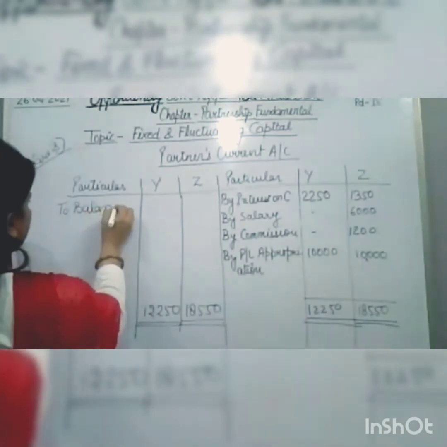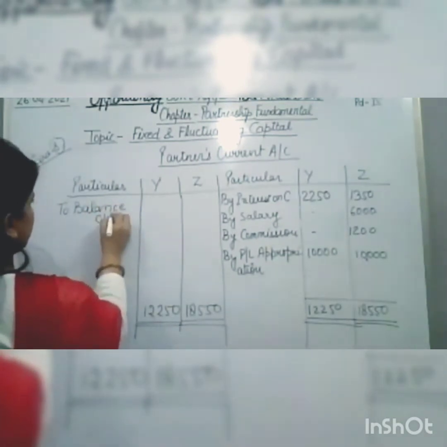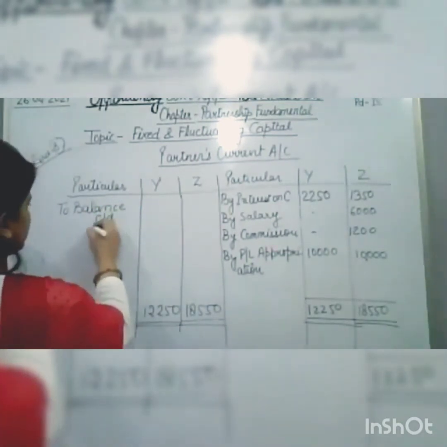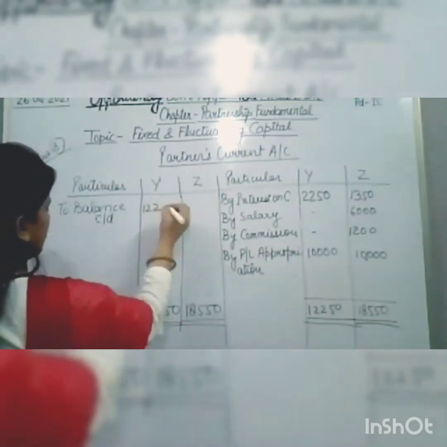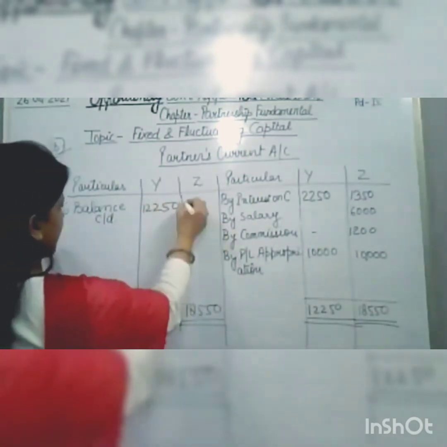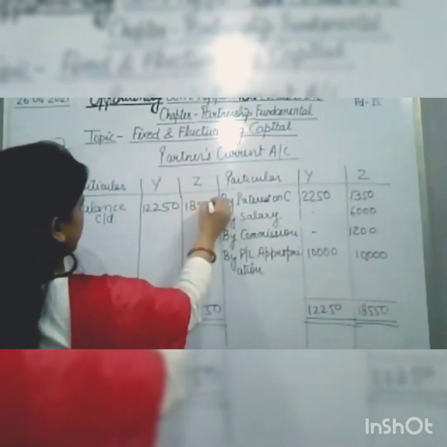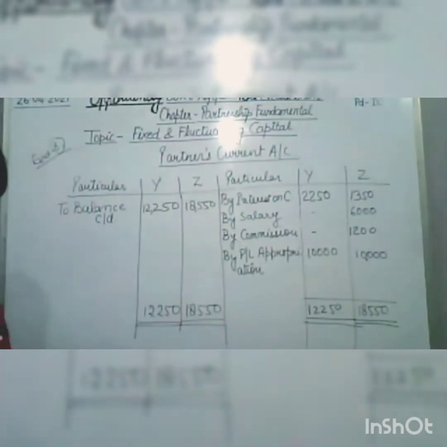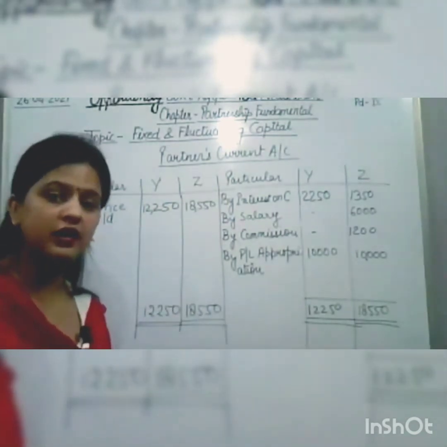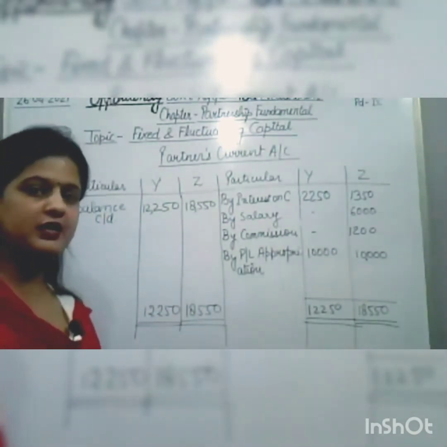Then the balance will be brought down, that is 12,250 and 18,550. So in this way, we will prepare the partner's current account. Okay.